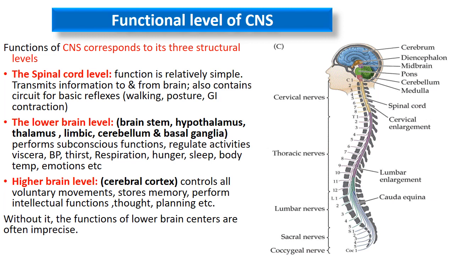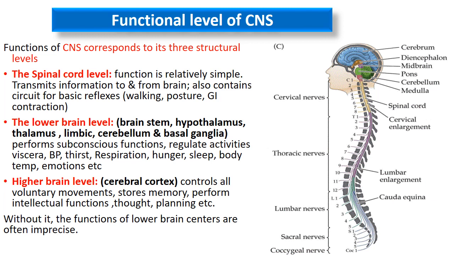This is the spinal cord level, which controls the reflexes and all the ascending and descending pathways traveling in the spinal cord. It means the sensations are carried towards the brain via the spinal cord, and then the motor command from the brain reaches the periphery via the spinal cord. So the third area is the middle area, which is known as the lower brain area.